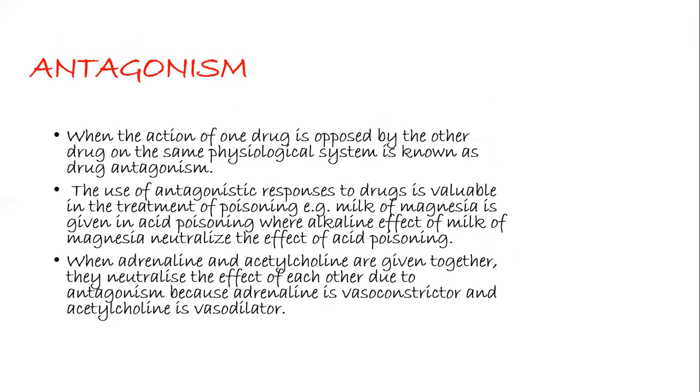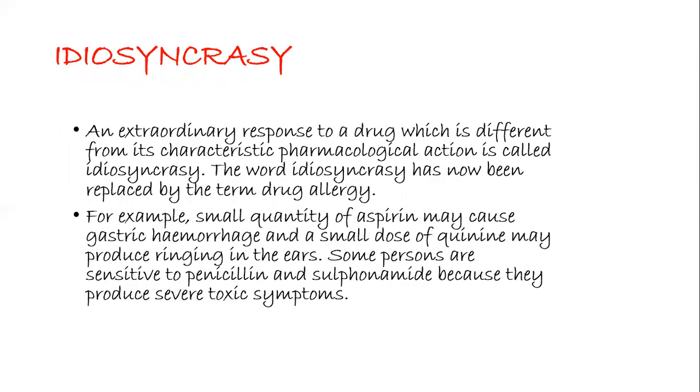The next factor is antagonism. When the action of one drug is opposed by another drug on the same physiological system, this is known as drug antagonism. The use of antagonistic responses to drugs is valuable in the treatment of poisoning. An example is milk of magnesia given in acid poisoning, where the alkaline effect of the milk of magnesia neutralizes the effect of the acid. When adrenaline and acetylcholine are given together, they neutralize the effect of each other due to antagonism, because adrenaline is a vasoconstrictor and acetylcholine is a vasodilator.